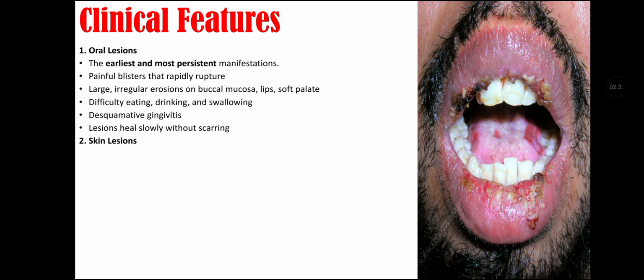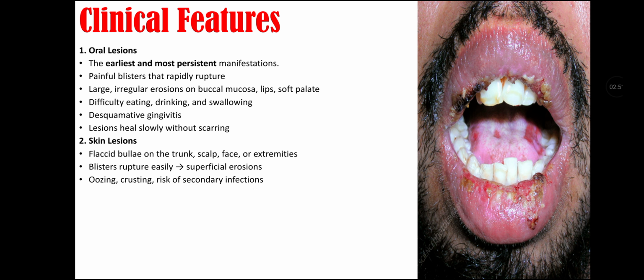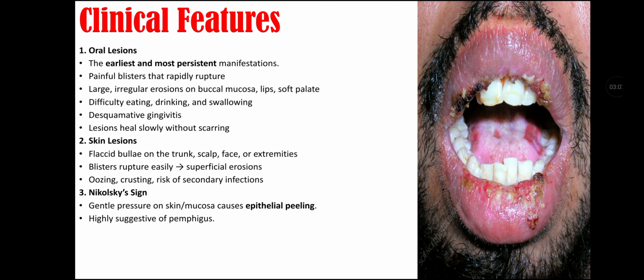Second, there are skin lesions in pemphigus vulgaris that are flaccid bullae on the trunk, scalp, face, or extremities. The blisters rupture easily, causing superficial erosions, and there is oozing, crusting, and risk of secondary infection. Then there is Nikolsky sign that is associated with pemphigus vulgaris. That is when the doctor applies gentle pressure on skin or mucosa, it causes epithelial peeling. It is highly suggestive of pemphigus.